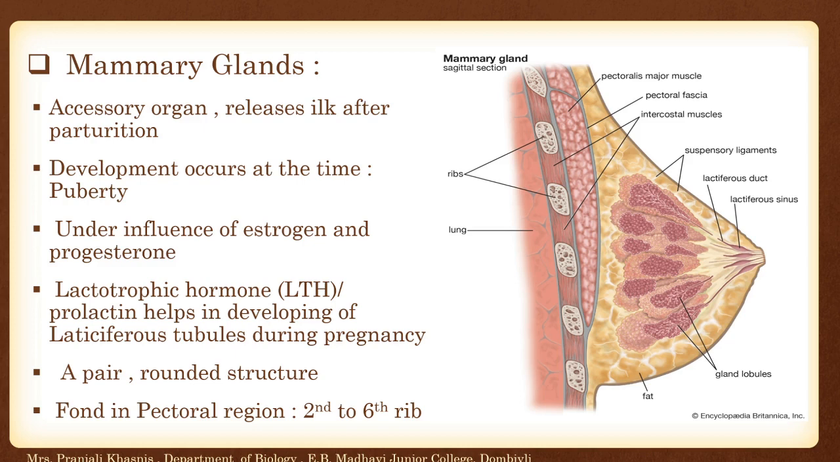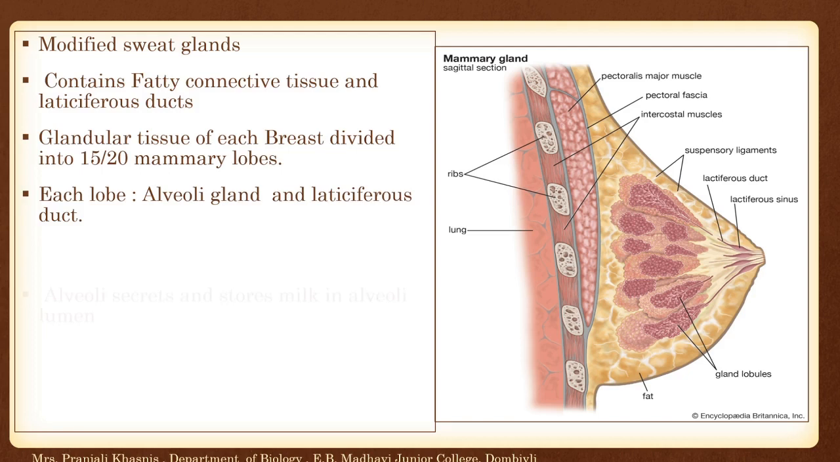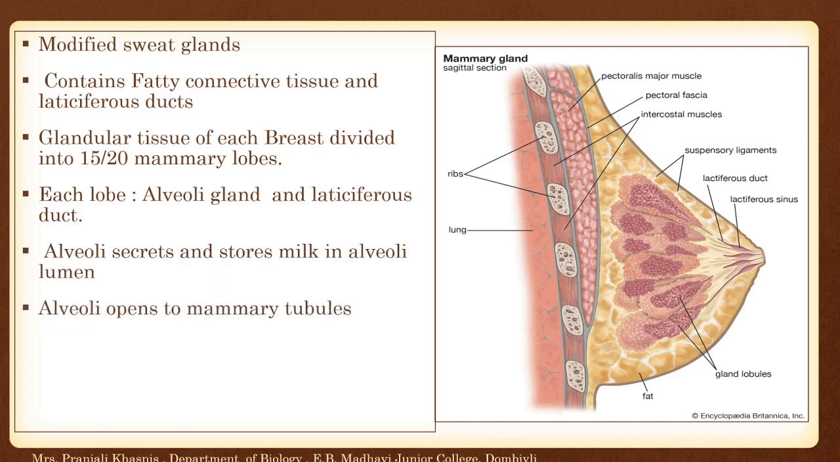A pair of rounded structures found in the pectoral region around second to sixth rib. Mammary glands are the modification of sweat glands, consisting of fatty connective tissue and lactiferous ducts. Glandular tissue of each breast is divided into 15 to 20 mammary lobes. Each lobe consists of alveoli gland and lactiferous duct.